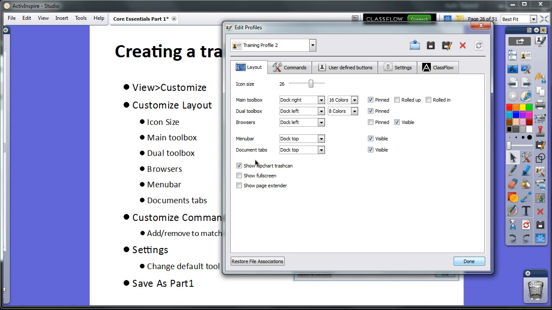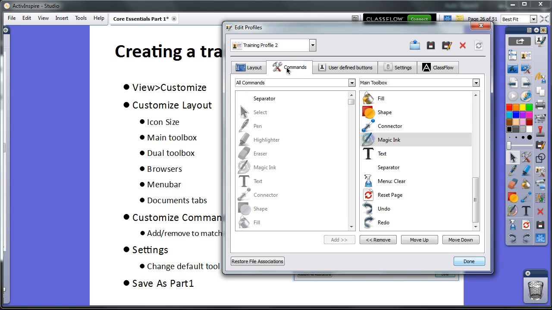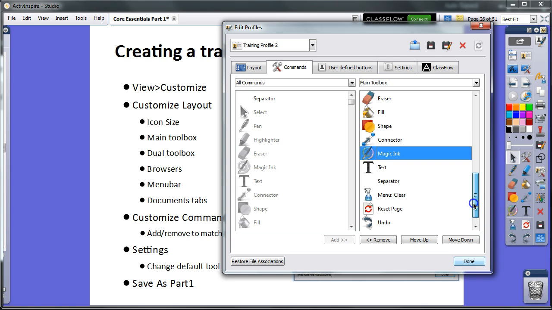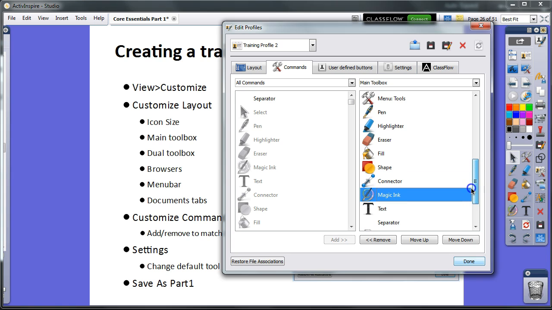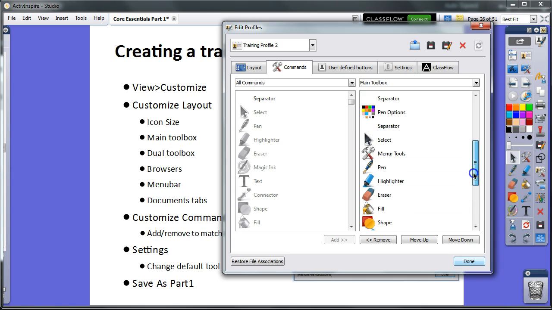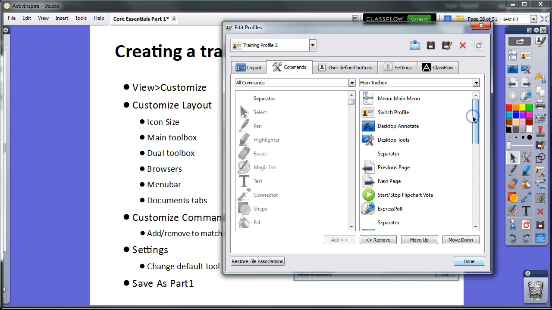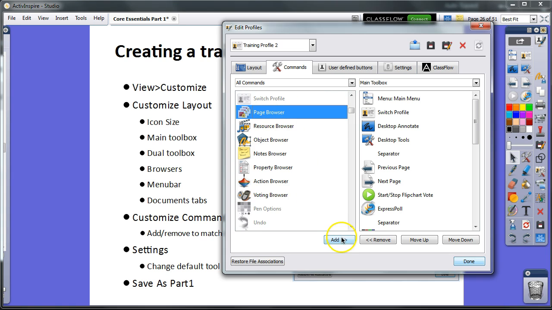Next, click on the Commands tab. As I'm scrolling through the icons under Main Toolbox, check to see which tools you need to add. To add a tool, click on a tool under All Commands, then click Add.